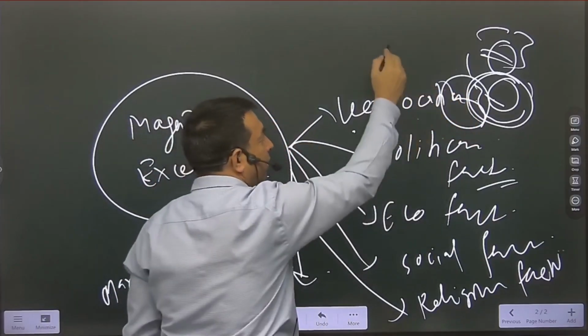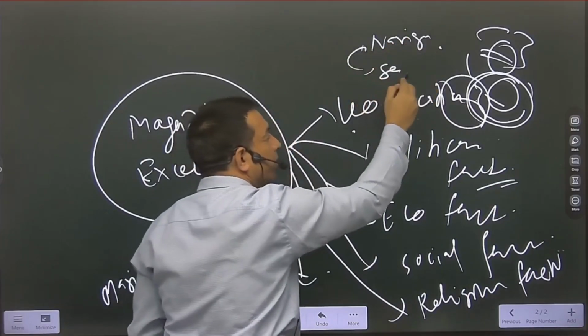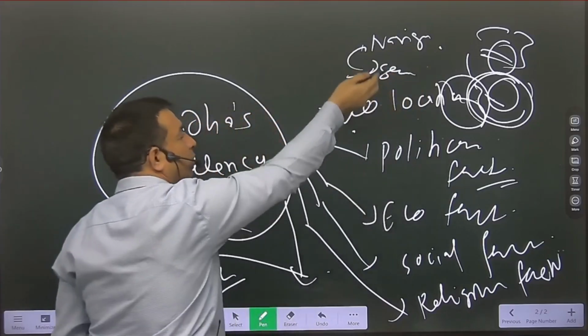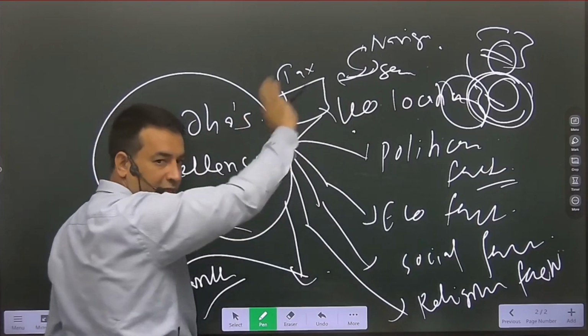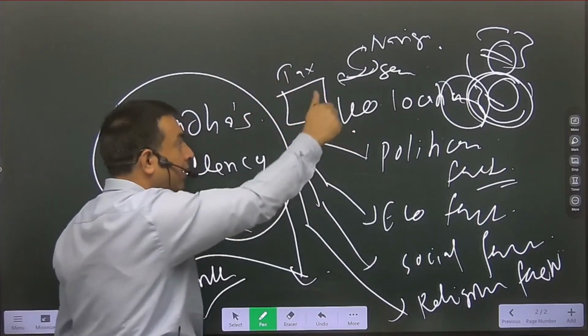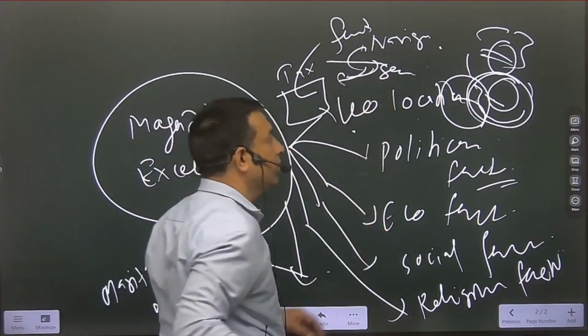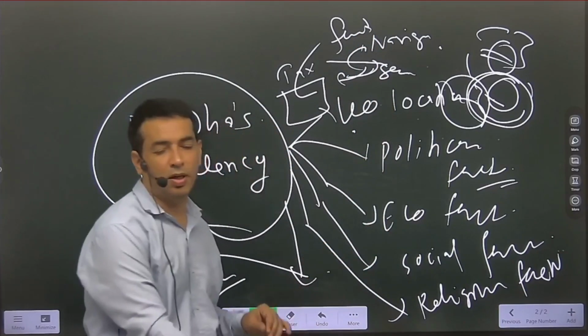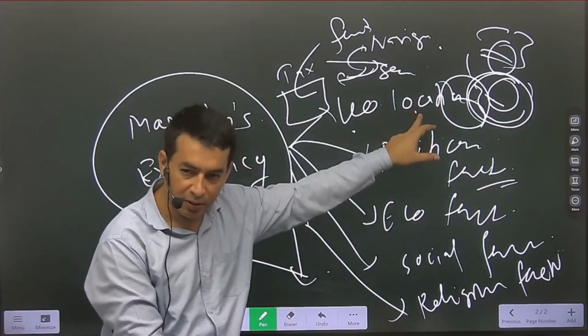strategic location, navigation facility would be easy for them, security would be with them, and due to the navigation facility they can also tax the transit of other powers. And due to the riverine belt, fertility would also be there. So due to this advantageous geographical location, Magadha got excellency. So this is the first factor.